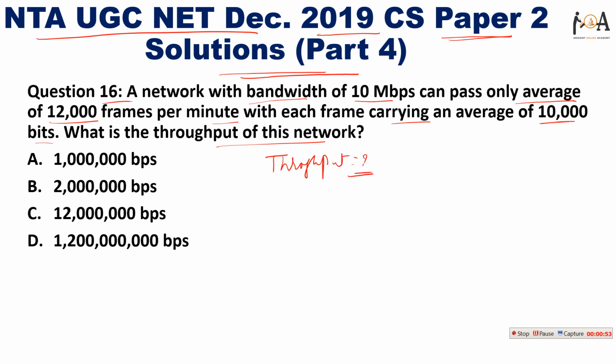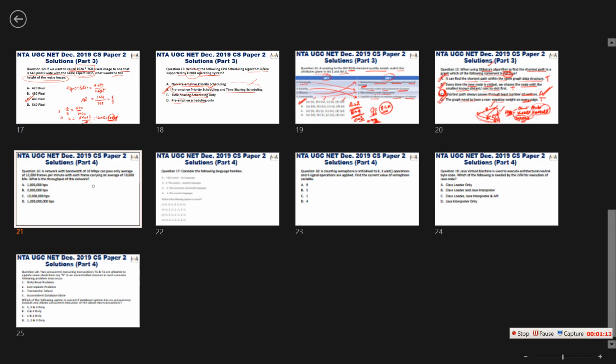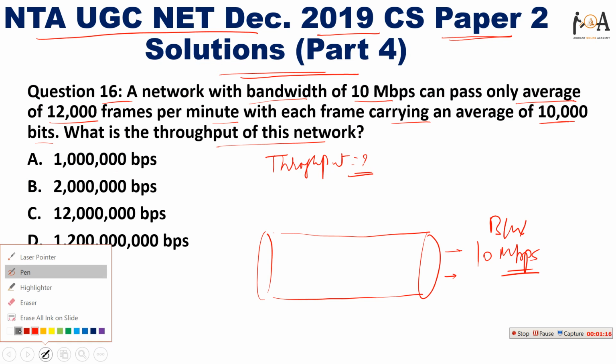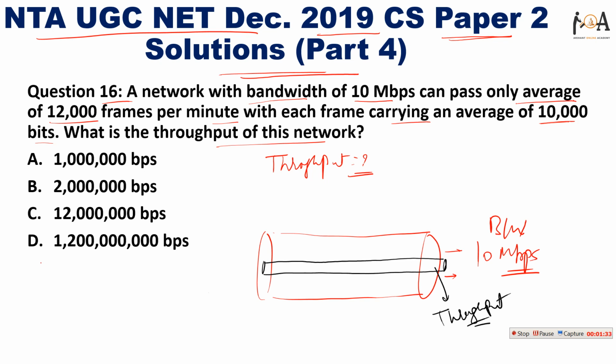Before discussing throughput, let's understand the concept of it. Suppose this is my link and this is the bandwidth. The bandwidth given to me is 10 Mbps. It is the bandwidth of my network. We need to understand what exactly throughput is. Out of this bandwidth, what percent of data can I send, meaning how efficiently can I use it? This is called throughput.